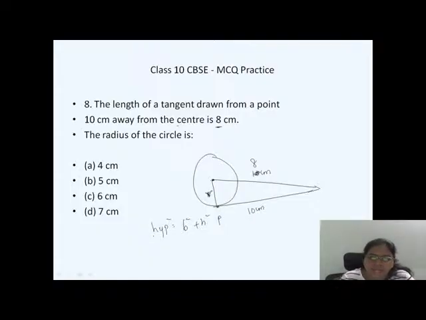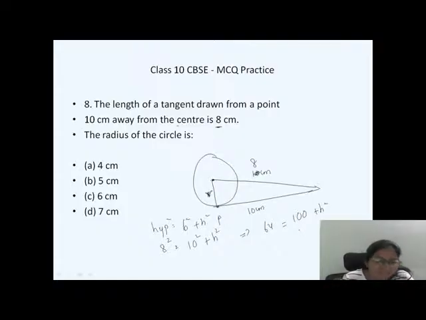Yes, hypotenuse is how much? 10 square, so hypotenuse is 10 and the base is 8. So 100 is equal to 64 plus h square. 100 minus 64, how much? 36.